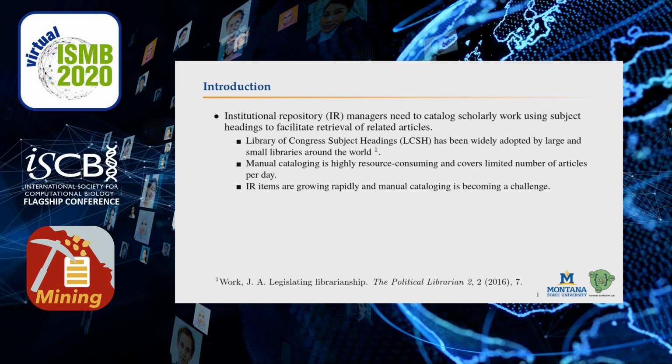Institutes catalog the articles with proper subject headings so that users can easily retrieve relevant articles from their institutional repositories. Library of Congress subject headings are one of the most popular vocabularies for cataloging scholarly articles, and have been widely adopted by large and small libraries all over the world. However, IR managers catalog these articles manually using different subject headings, which is very resource consuming and covers only a limited number of articles per day. Rapid growth of IR items is becoming a challenge for manual cataloging.